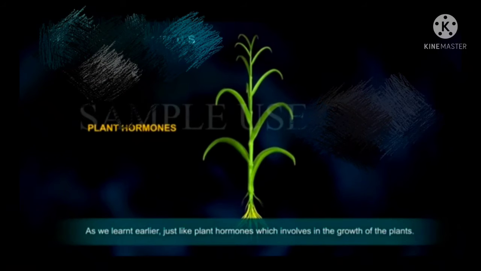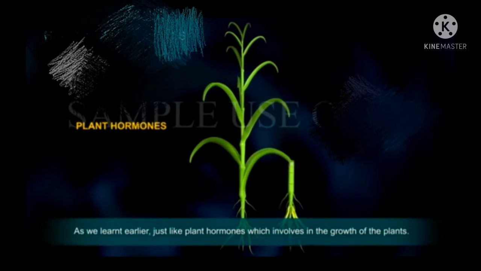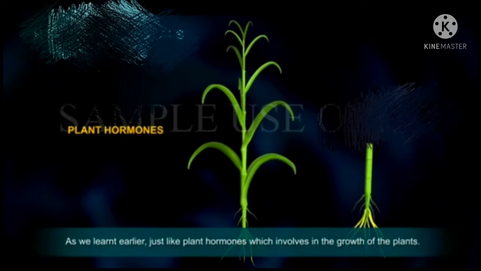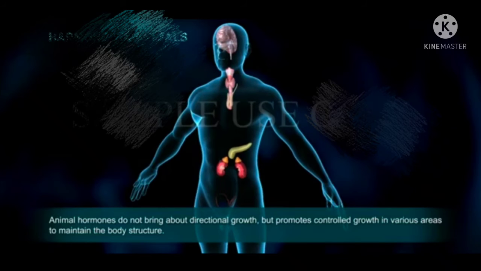As we have learnt earlier, plant hormones are involved in the growth of the plants. Animal hormones do not bring about directional growth, but they promote controlled growth in various areas to maintain their body structure.